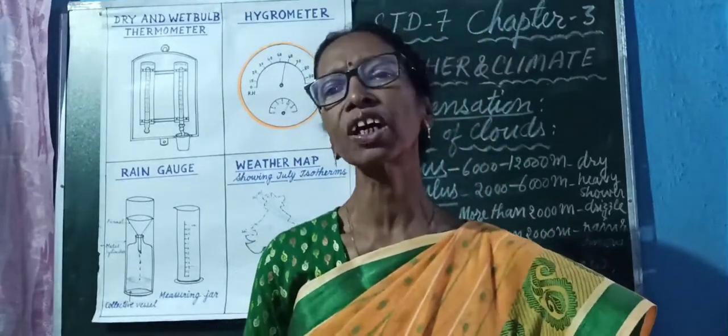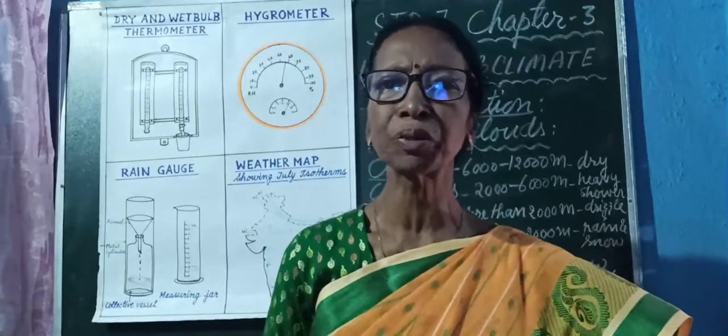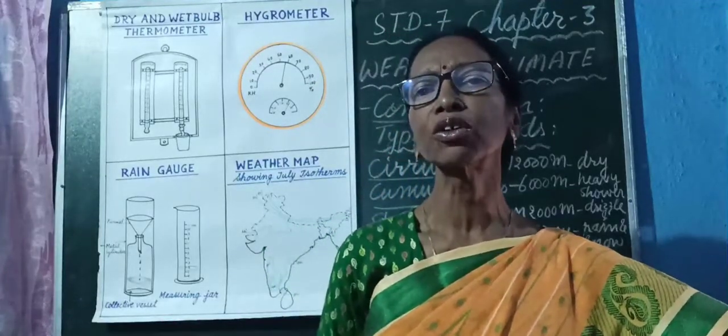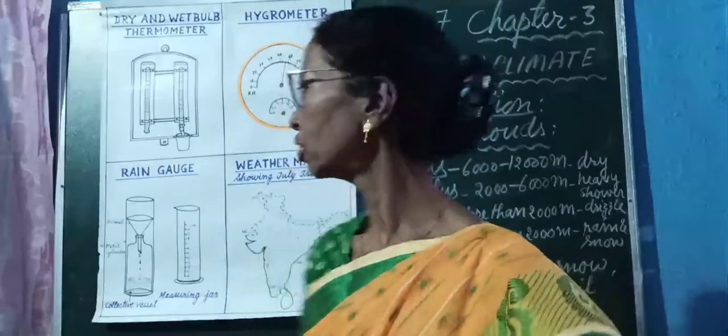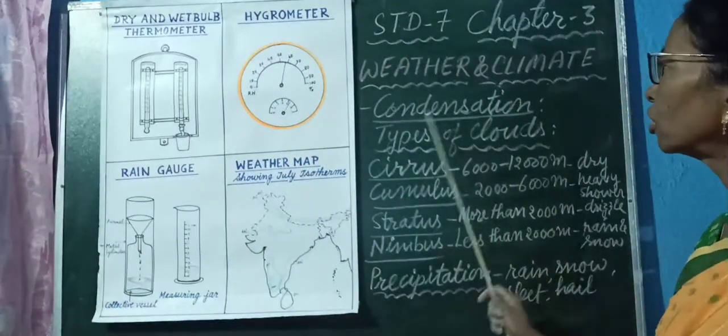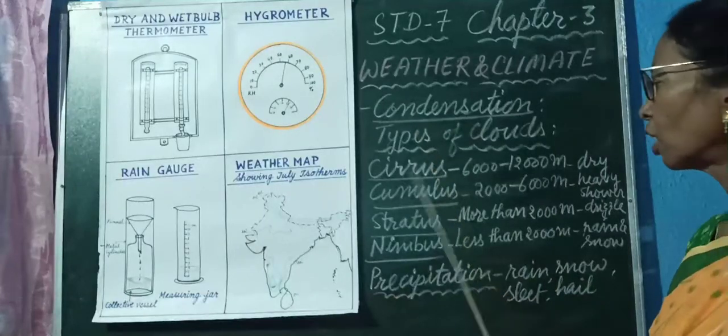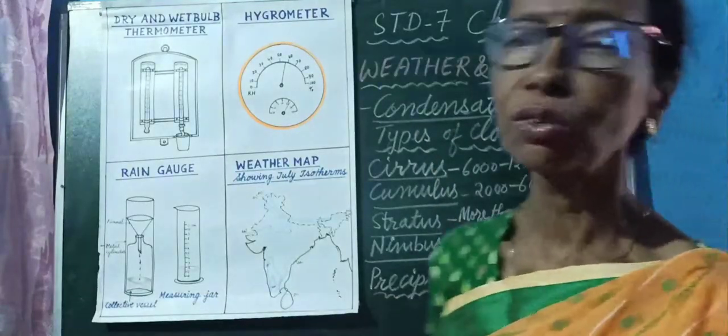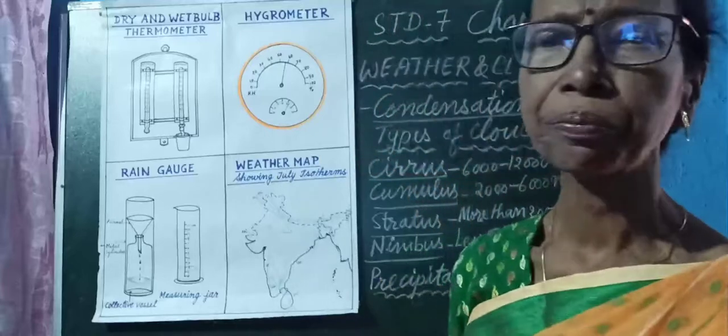In Geography, you are learning about weather and climate. Today you are going to learn about Chapter 3 Weather and Climate, about condensation and precipitation, and also about weather map.